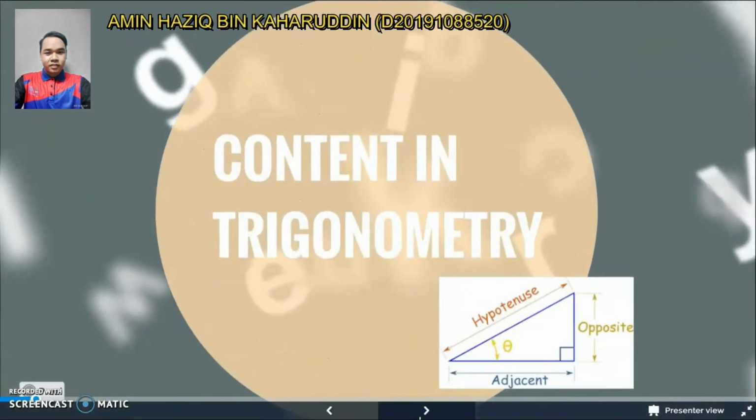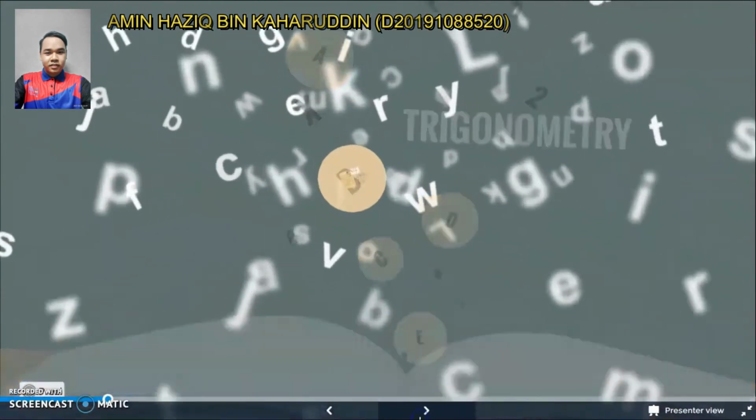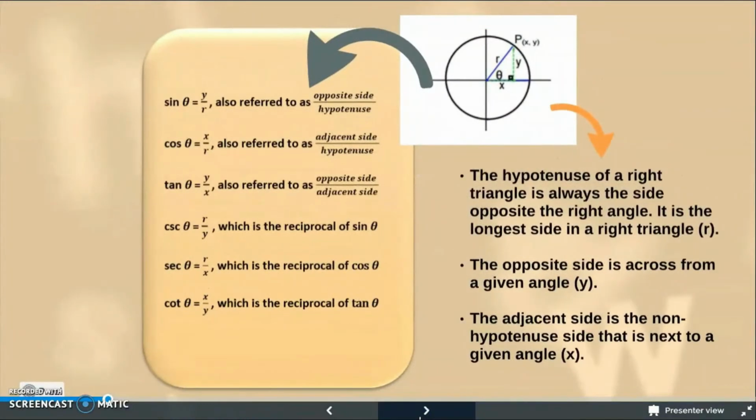Next, I will explain about the content in trigonometry. In the chapter on trigonometry, there are 6 trigonometric functions which are sine, cosine, tangent, cosecant, secant and cotangent. Before we learn about the trigonometric functions, there are 3 terms that you must know, which are hypotenuse, opposite side and adjacent side. The hypotenuse of a right triangle is always the side opposite the right angle. It is the longest side in a right triangle. In the diagram, the hypotenuse is equal to r.